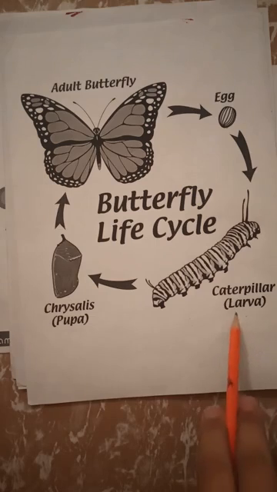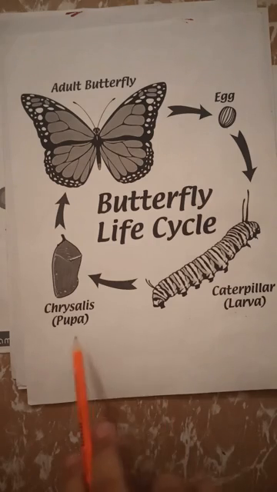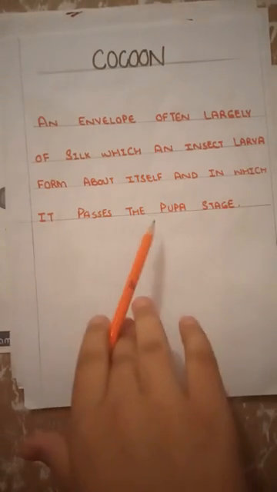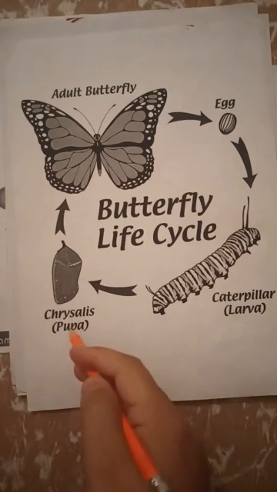At the larva stage, the young one of the butterfly is called the caterpillar. After 2 to 5 weeks, the caterpillar covers itself in a silk shell, and this stage is called the pupa. The shell in which a caterpillar covers itself is called a cocoon. A cocoon is an envelope, often largely of silk, which an insect larva forms about itself and in which it passes the pupa stage. And the pupa stage of the butterfly is called chrysalis.